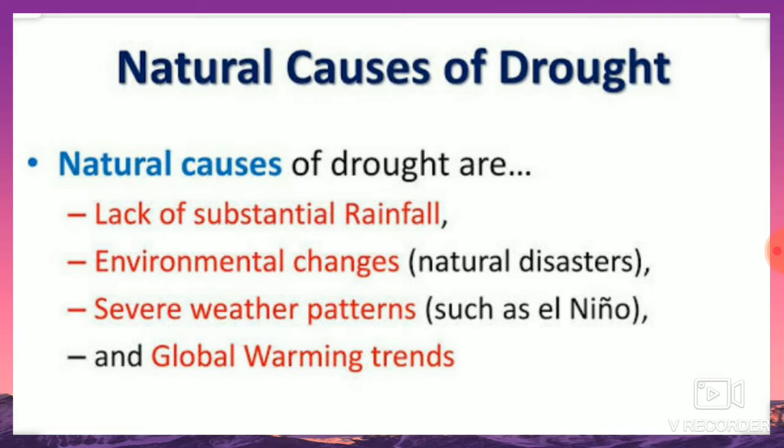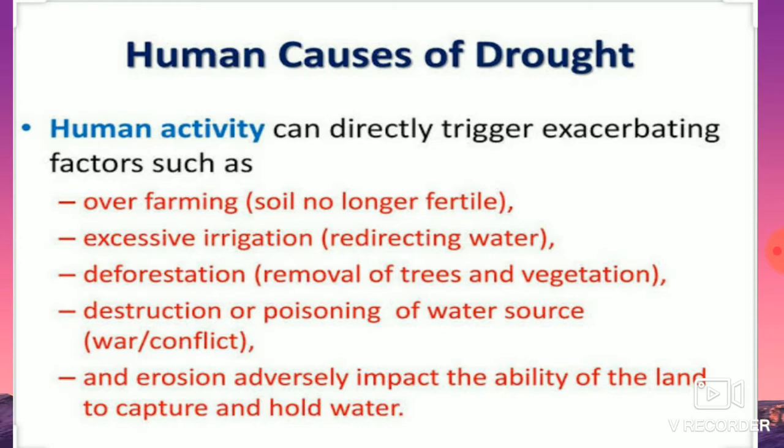The next one, human causes. Overfarming, excessive irrigation, deforestation, destruction or poisoning of water sources, and also erosion adversely impact the ability of the land to capture and hold water. These are some of the human causes of drought.